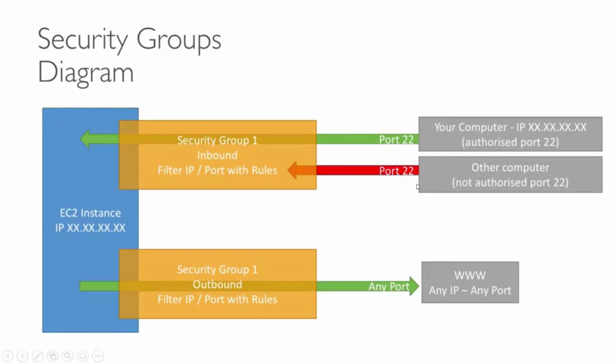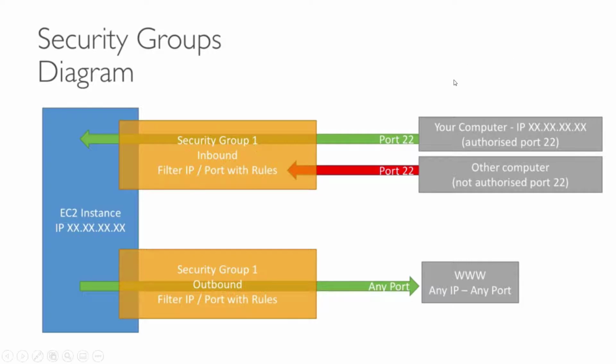So I prepared a diagram to make it easier for you to understand security groups. This is our EC2 instance with a particular IP address. There is an inbound rule that filters IP and port connections for inbound traffic for this EC2 instance.